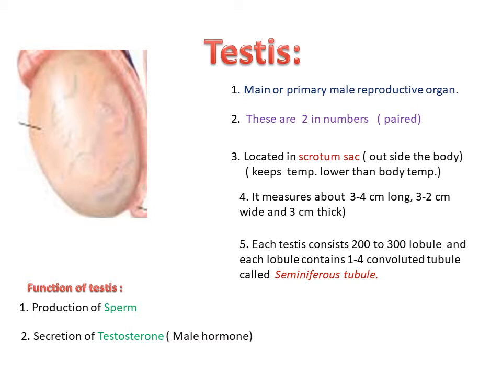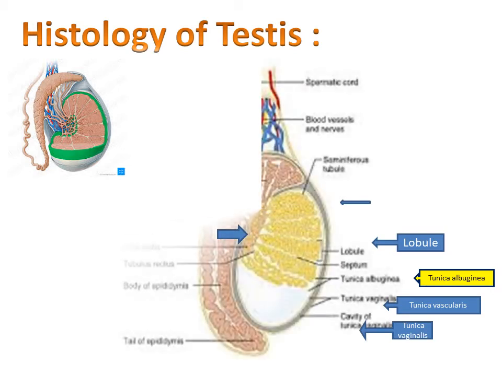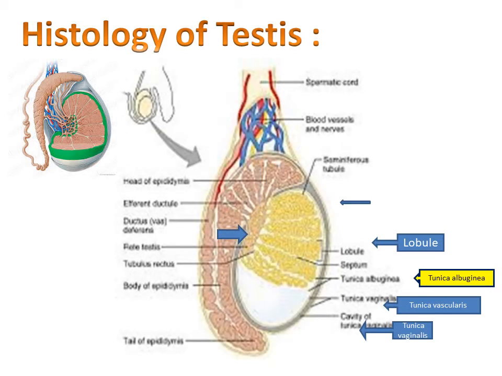Now see how the sperms are produced in testes, which tissues and cells are involved in the formation of sperm. For that we need to study the histology of testes. Now histology of testes. The diagram shows a longitudinal section of testes. If we enlarge it, it will look like this. This structure shows the testes is externally covered by